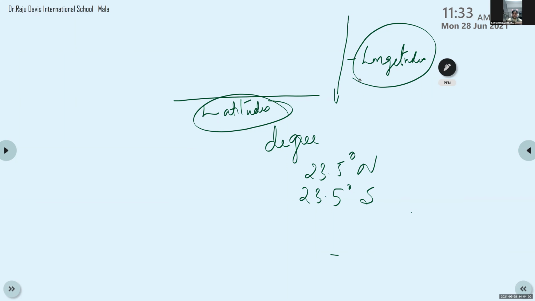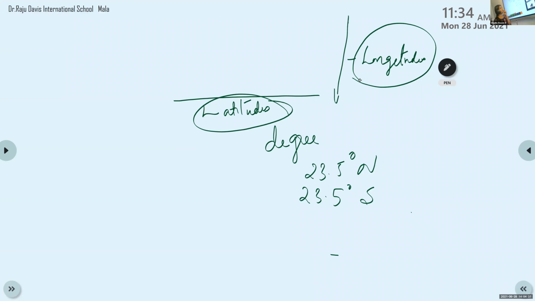Manas, what are vertical lines called? Longitudes. Okay, longitudes. Maria, which is an important latitude? Are you sleeping there? No, ma'am. Can you repeat the question? Which is an important latitude? Sarah, tell me. Equator. Equator is an important latitude.